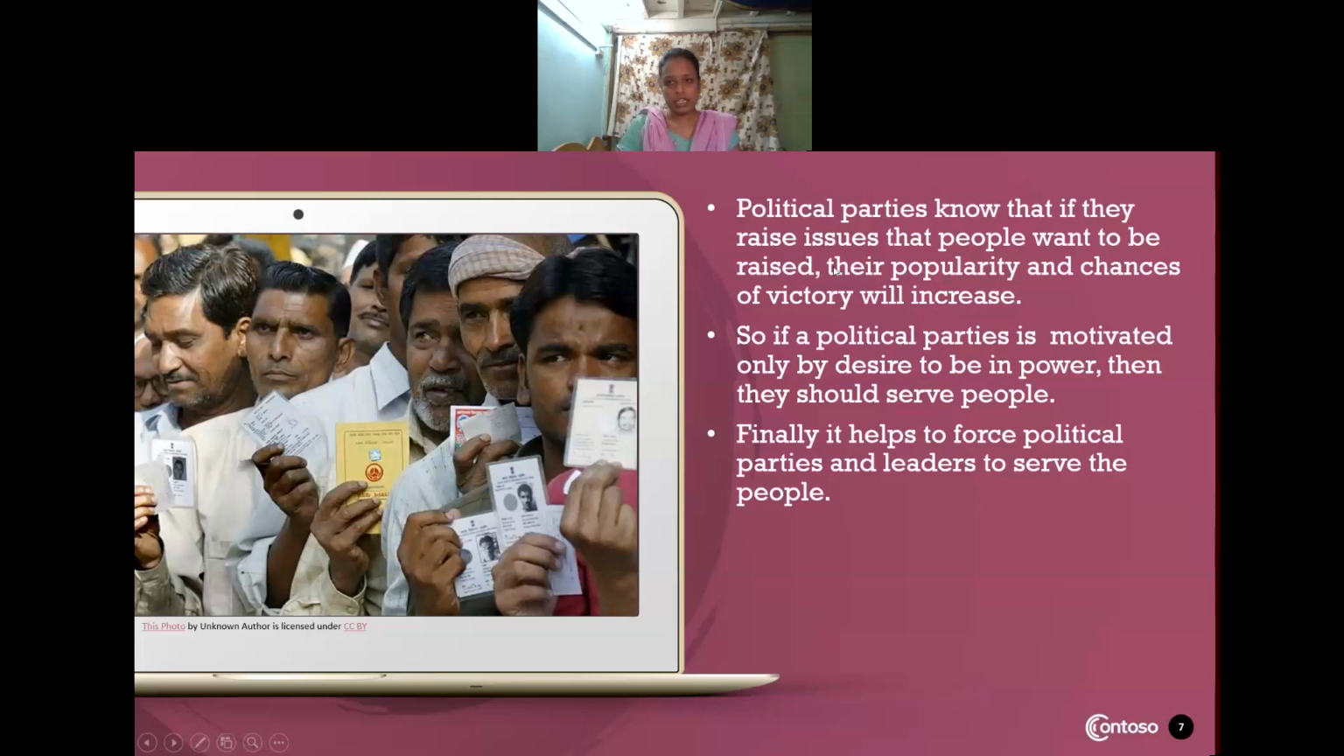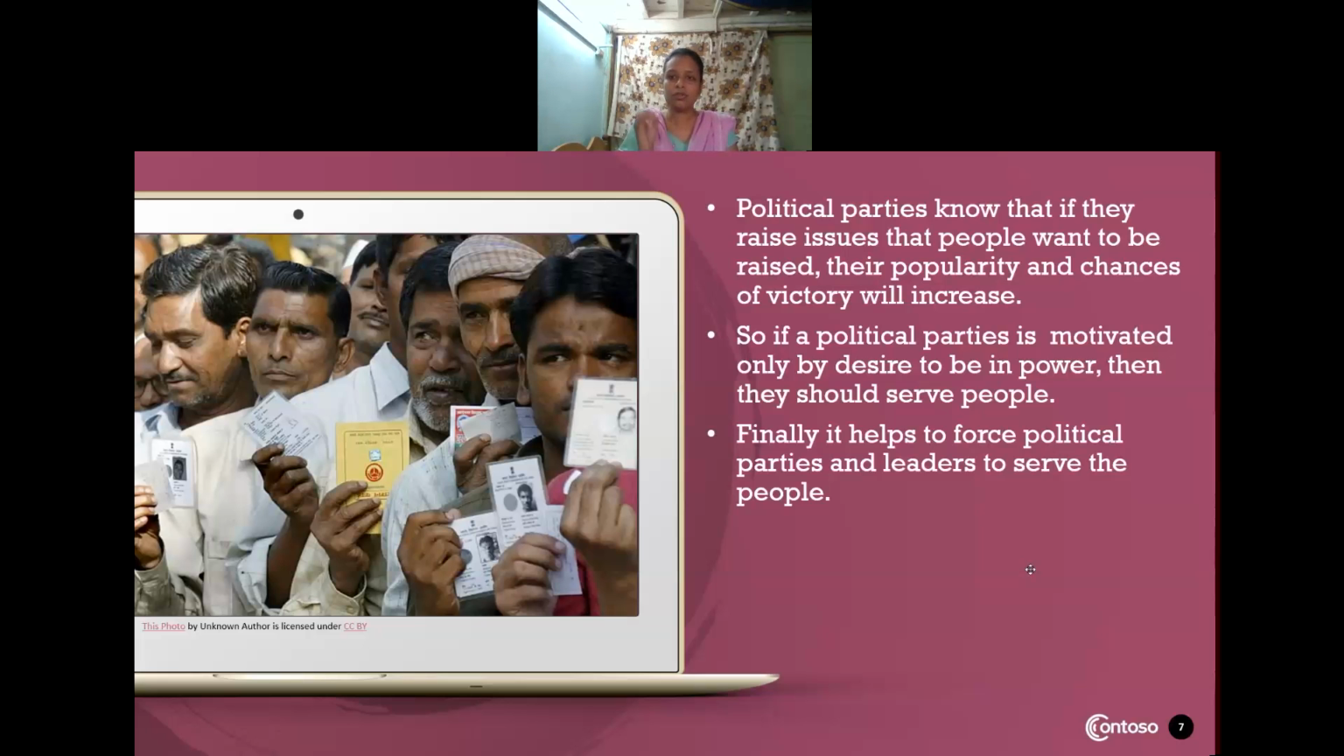Political parties know that if they raise the issues that the people want raised, their popularity and chances of victory will increase. So those political parties and representatives will raise the kind of issues that the people actually want raised in the actual situation. At that time, they will gain popularity and the winning chances will increase. So if a political party is motivated only by the desire to be in power, then they should serve the people in any condition.